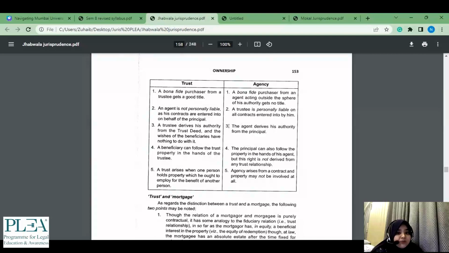If it's a 12 marker, you can either make these columns, or what you can do is make pointers. अब जैसे कि one डाला है, whatever way you number your answers, ठीक है. So if you put trust, so you पहले एक line आ जाएगा trust के बारे में, ठीक है. Whereas then your second sentence will start with whereas, comma, and then agency. Again similar, and then you have to sort of make it look like ठीक है ये एक एक part है. It's not going to look like a very continuous answer. It's going to be sort of like ये एक paragraph हुआ. This was one point of difference, and then this is another paragraph.